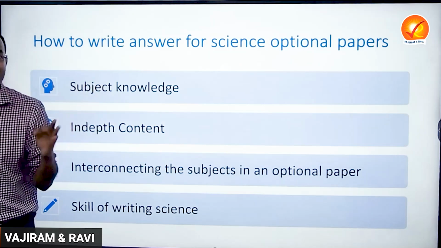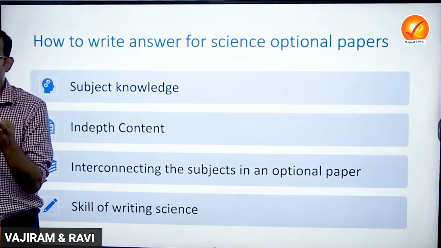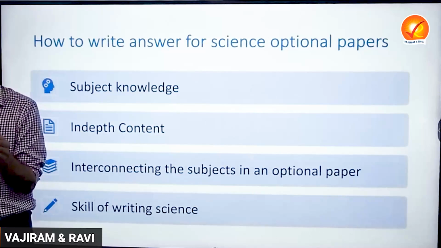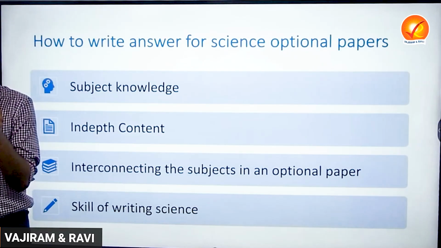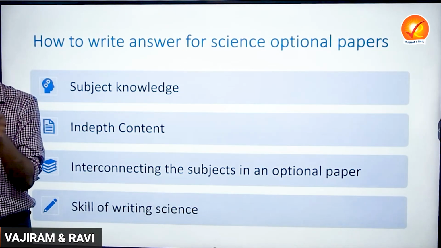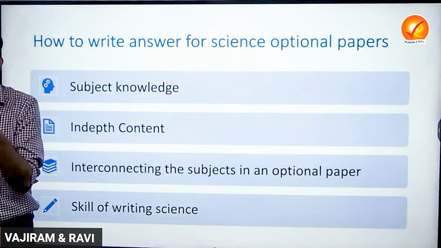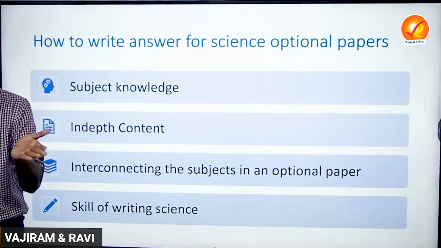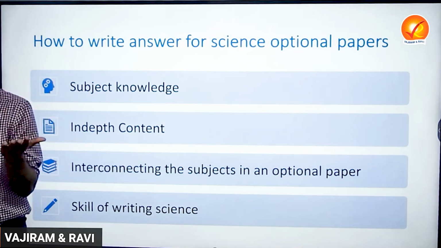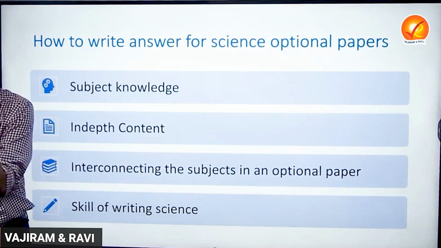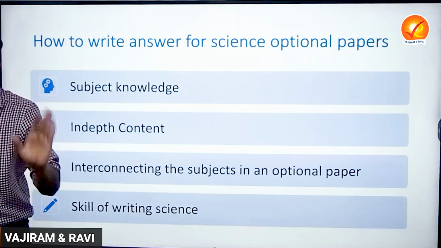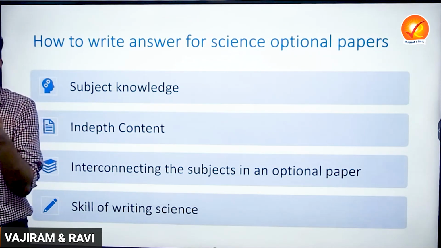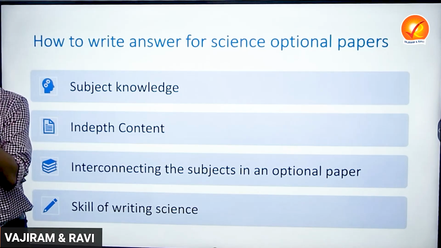Third is interconnecting the subjects in the optional paper. For example, if you take forestry, there is a subject called silviculture and a subject called silviculture system. To explain further, silviculture means the art of cultivating forests. Silviculture system means cutting the forests and reproducing them. In simpler words, culture is cultivation, and system is you cut and reproduce the trees. You'll also have something called forest mensuration. You measure like an engineer.